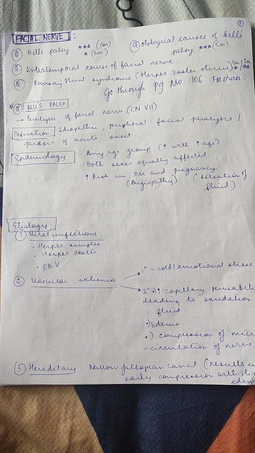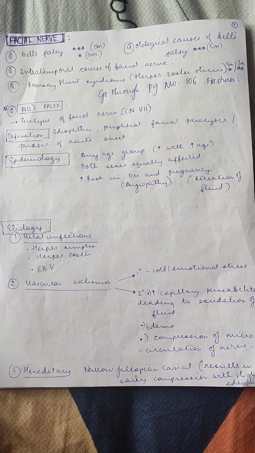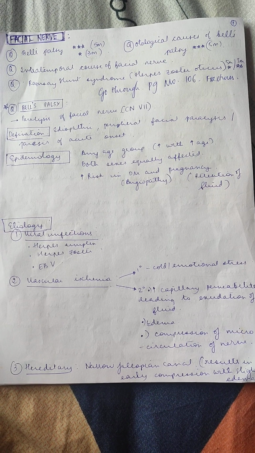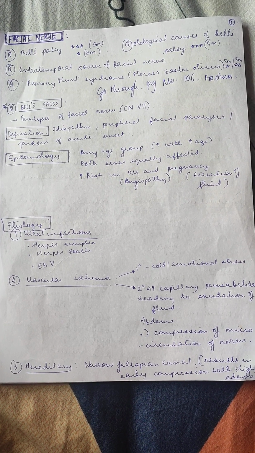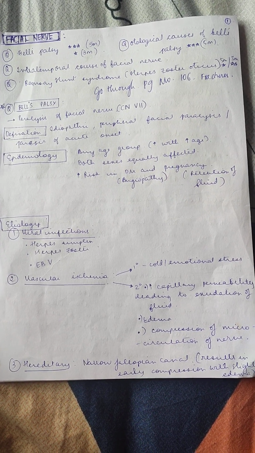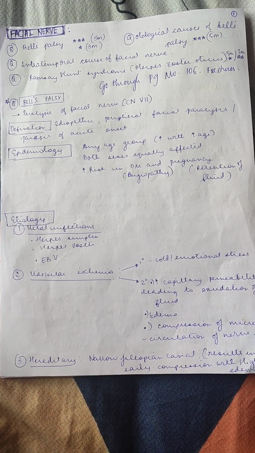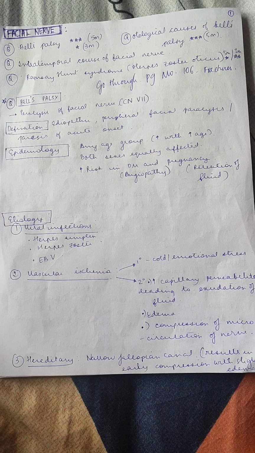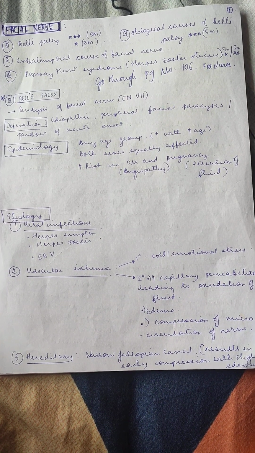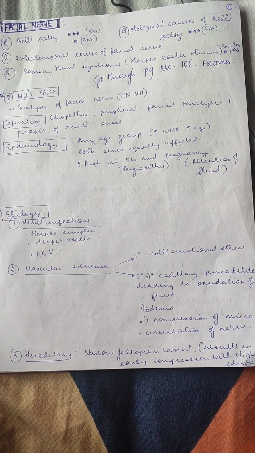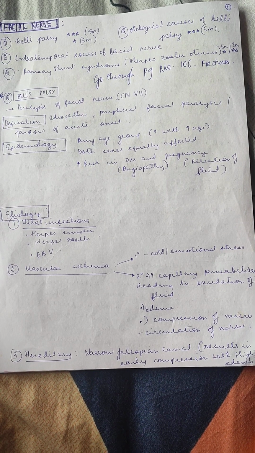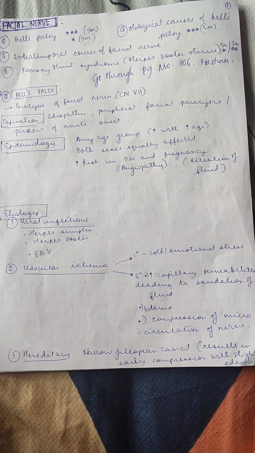Today we'll be discussing a few important topics in facial nerve, which are Bell's palsy, otological causes of Bell's palsy, intratemporal course of facial nerve, Ramsay-Hunt syndrome, or herpes zoster oticus. Beginning with Bell's palsy, it's basically a result of facial nerve paralysis, which is the seventh cranial nerve. So the definition goes like, it's an idiopathic peripheral facial paralysis or paresis of acute onset.